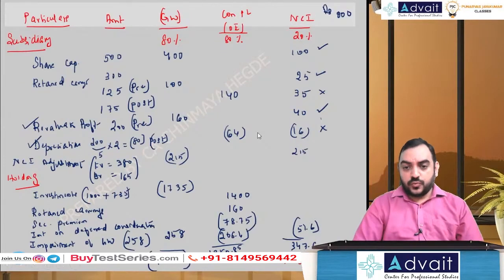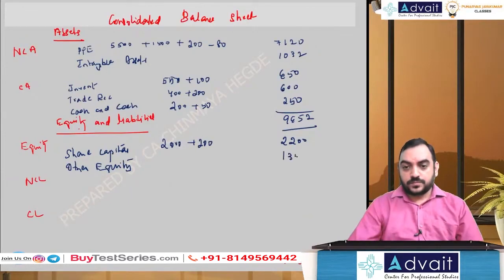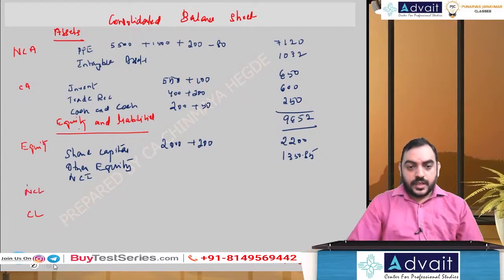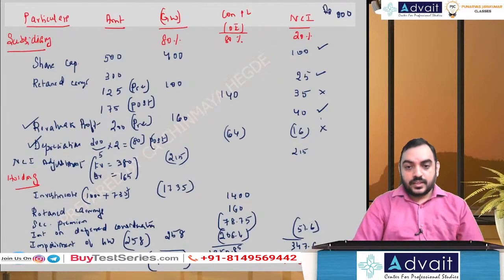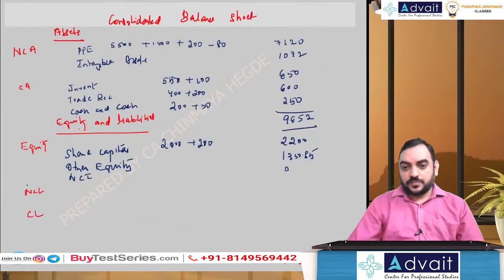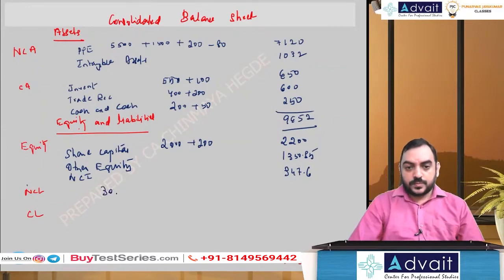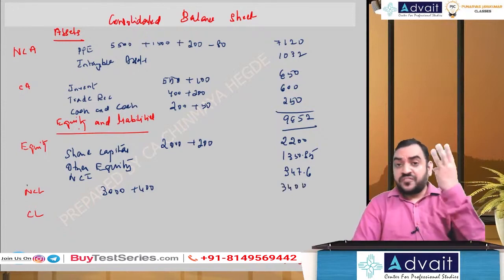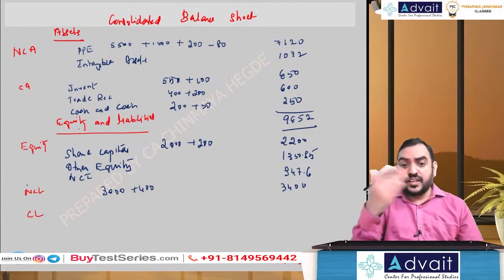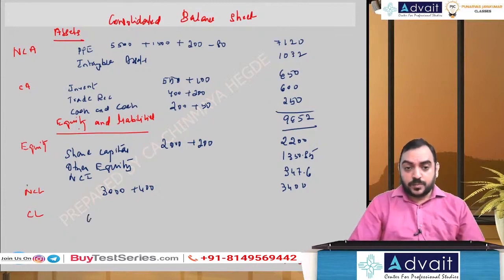Other equity, working notes 1350.85. You have NCI also. Sorry, I forgot to write. NCI also will come. NCI, working note we have done, 347.6. Non-current liabilities 3,400, 3,000 plus 400. Now that consideration payable after 3 years, but 2 years over, remaining only 1 year. So I'll show it as current liability, the consideration payable.